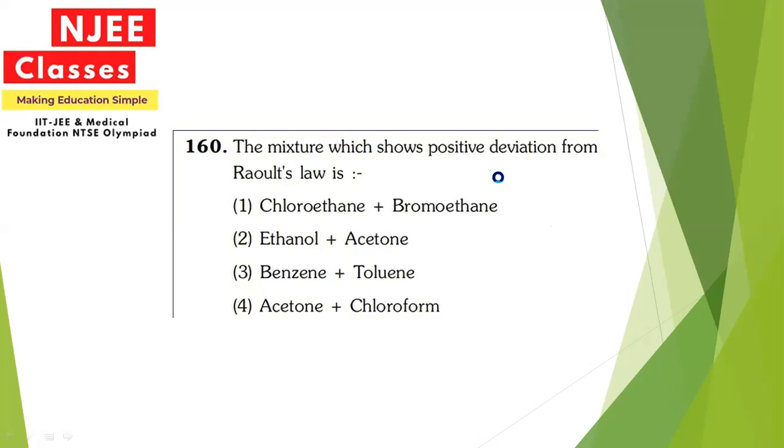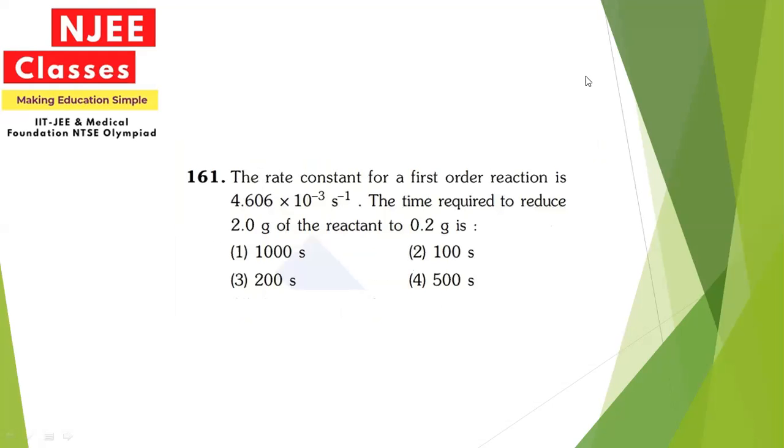Now move to the next. The rate constant for the first order reaction is given. The time required to reduce 2 gram of the reactant to 0.2 gram is asked.